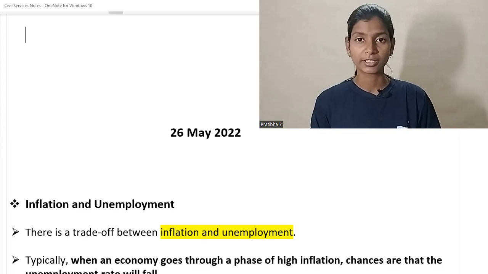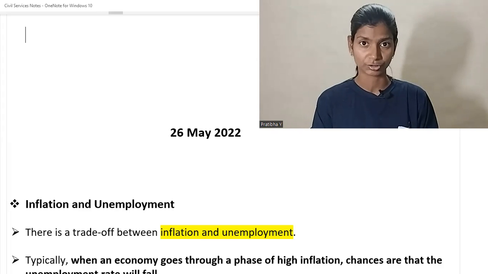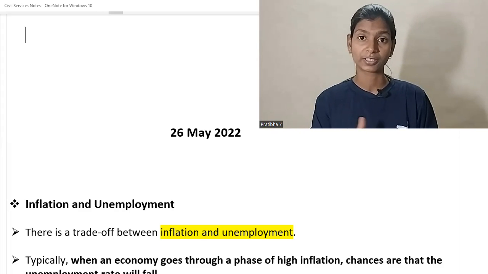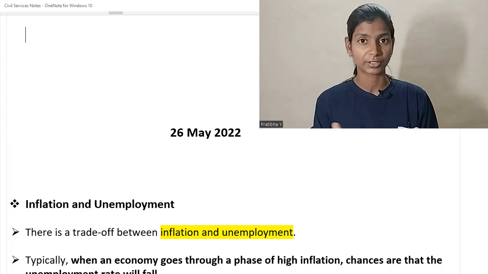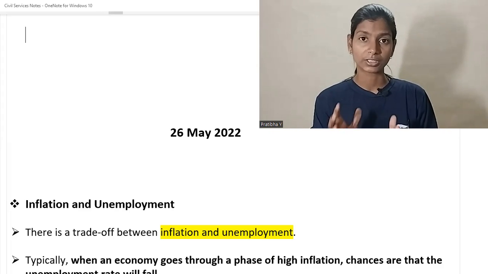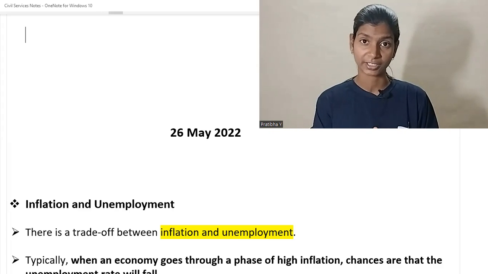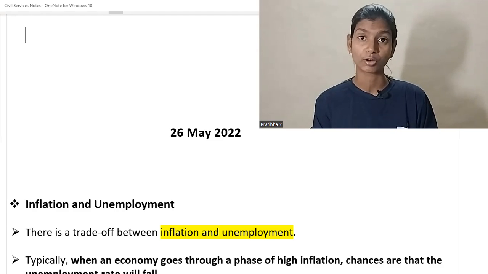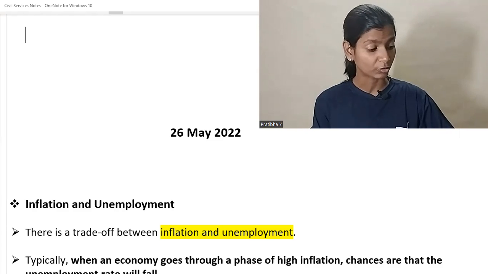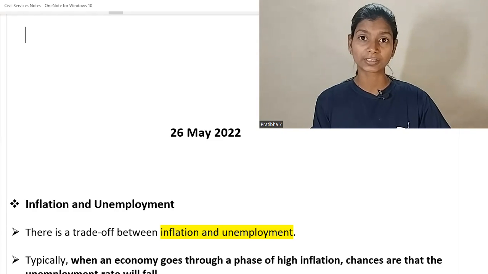Okay, in polity, I am going to talk about anti-national activity. Is the term anti-national defined in the constitution or not? Because nowadays for different issues, people use the base of the constitution and they express their right to freedom, right to assembly. So here fundamental rights play a very significant role, and also what is written in the constitution in terms of anti-national activity, in terms of protest, on which issue we can talk and on which issue we can't. So all these things are very important.